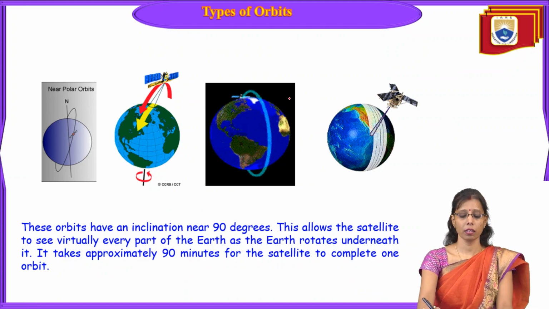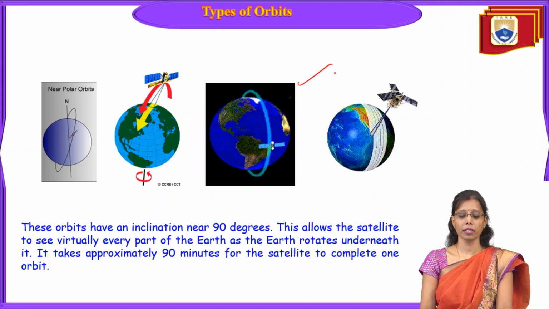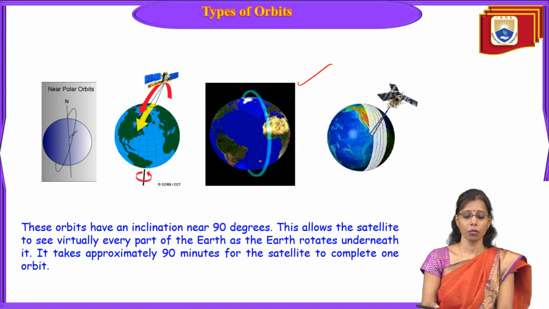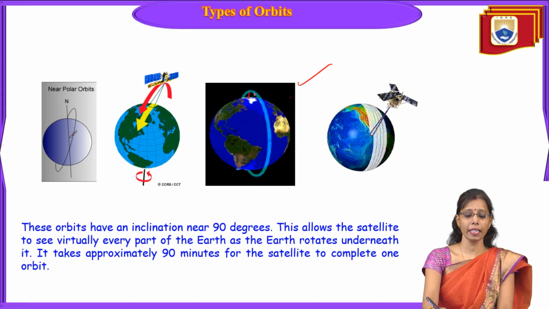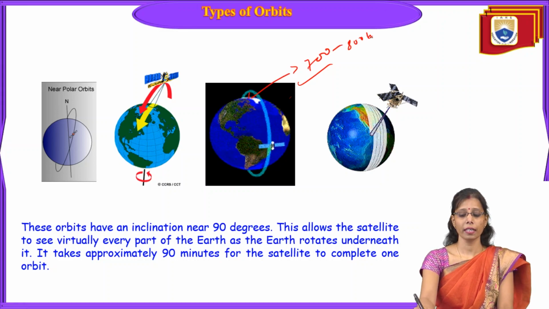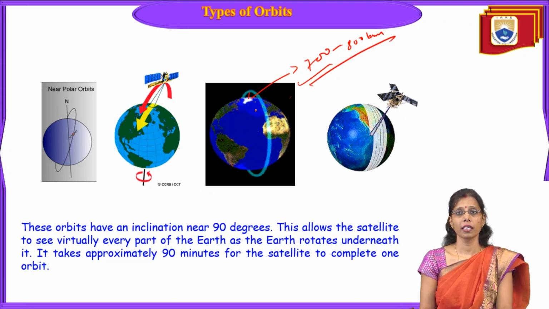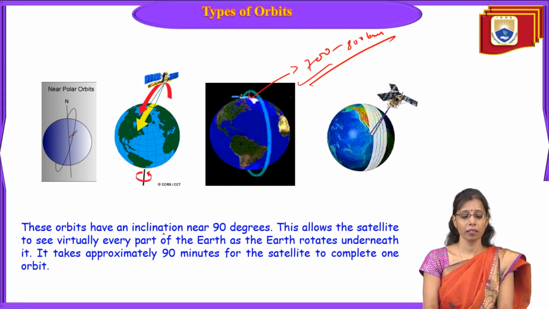Now in this image number 3, we can see how the polar orbit rotates from north to south or south to north. It is very near to the Earth surface, as we have discussed before, 700 to 800 kilometers away from the Earth surface. So it is having a very clear picture of the Earth resources. Okay, so it will rotate like this.